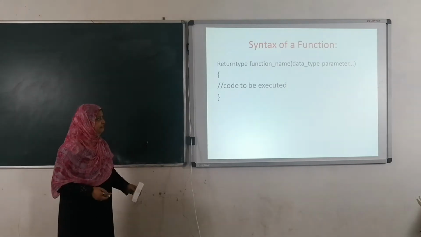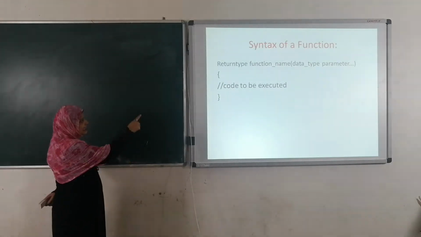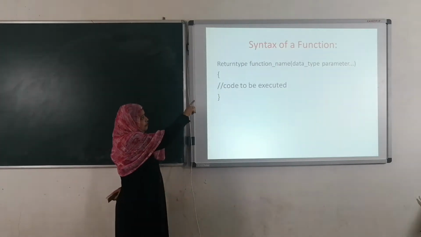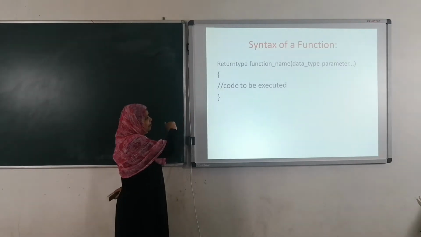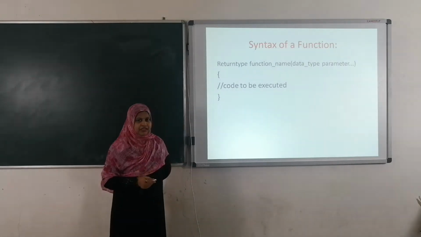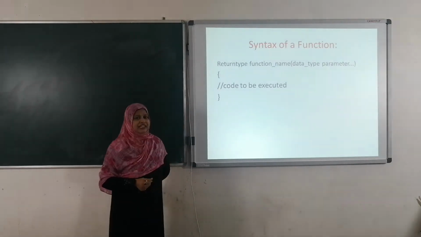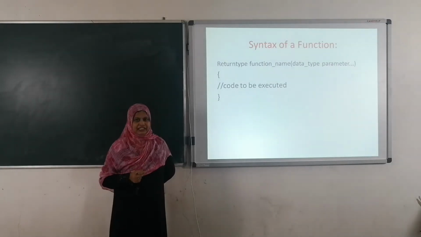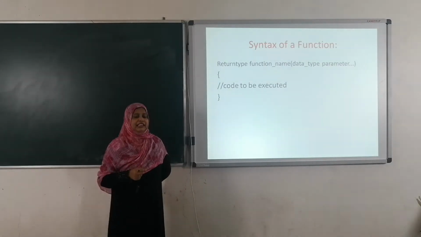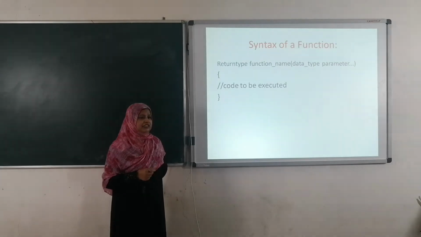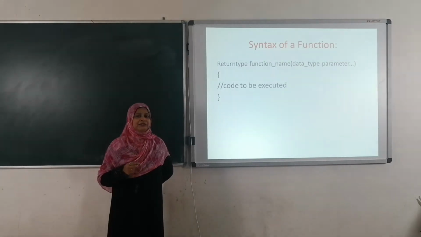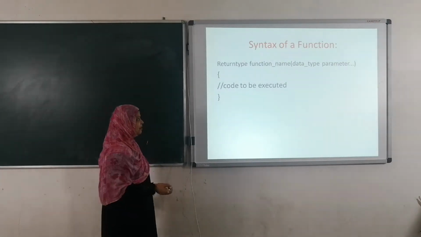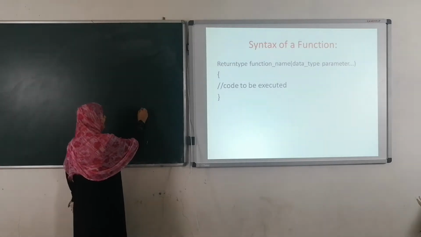Now the general syntax of a function: return type, function name, data type parameters, and the code to be executed. The function name indicates the name of the function. Whenever we write the name of a function, it must follow some set of rules. The name of the function must start with a character.